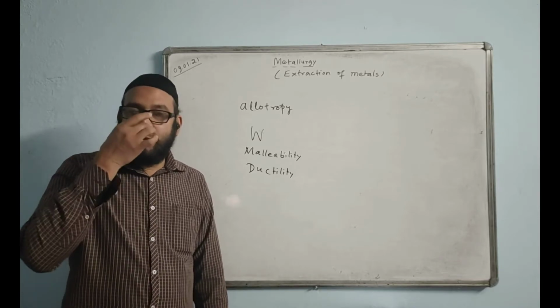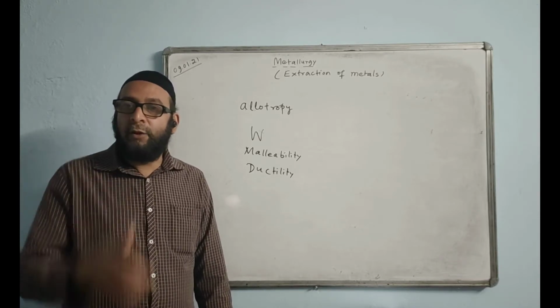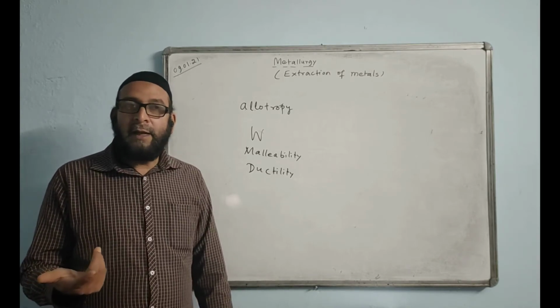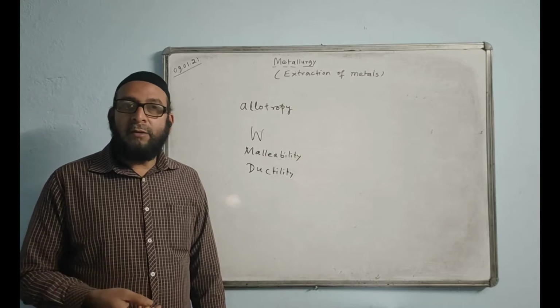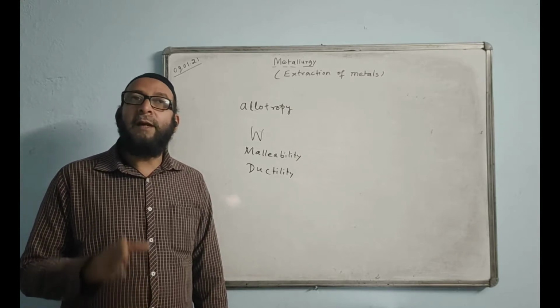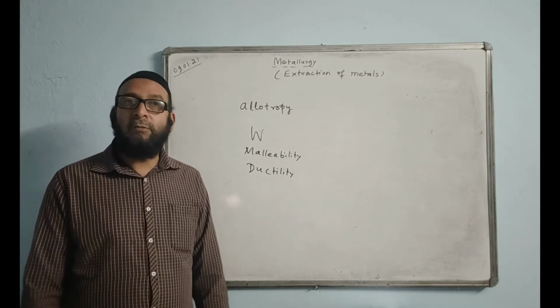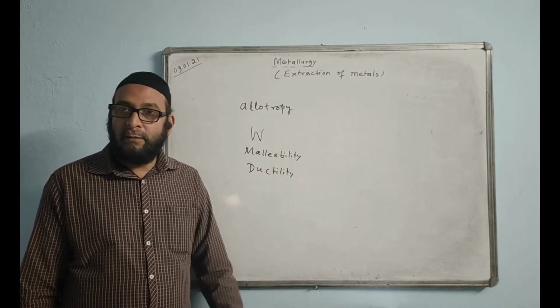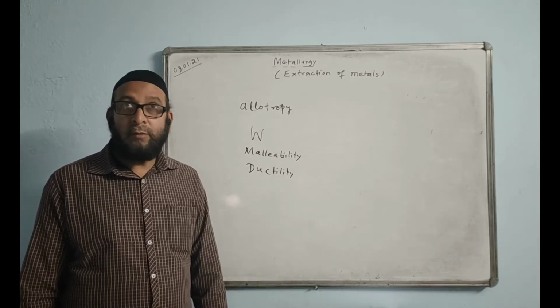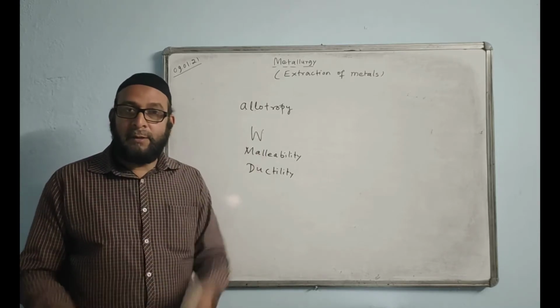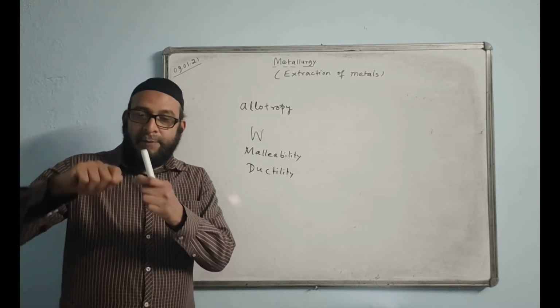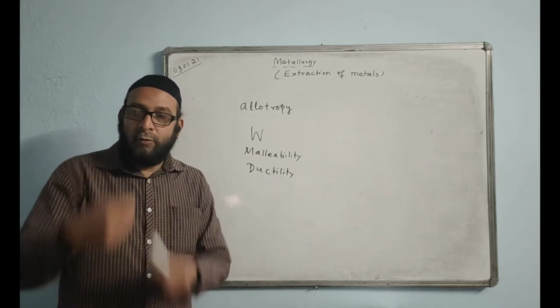First we can think and give me the answer, like mercury. Mercury is a liquid. Can you make wire out of it? Yeah, gallium also comes, but they are liquid. I am talking about, can you name a solid metal which is non-malleable and non-ductile? Solid metal. No. Tungsten, we are making wire with tungsten filament you are using in the bulb. Come on. Filament means what? Coiled wires only, no?